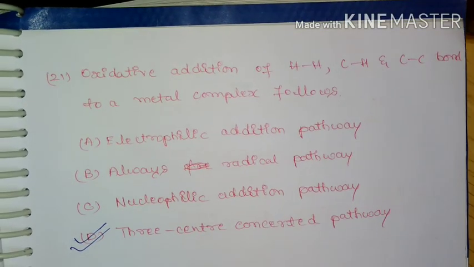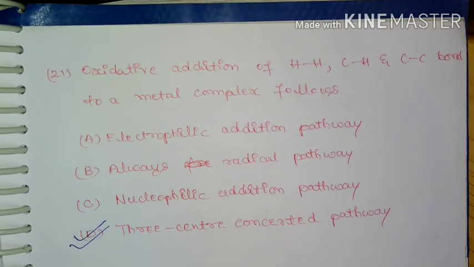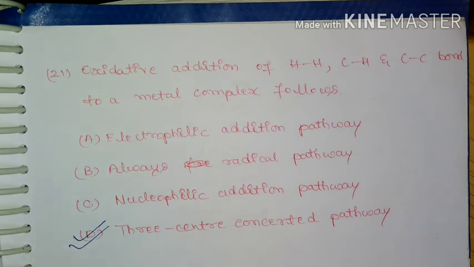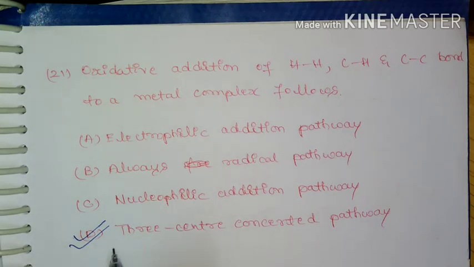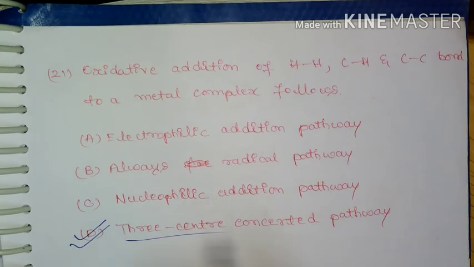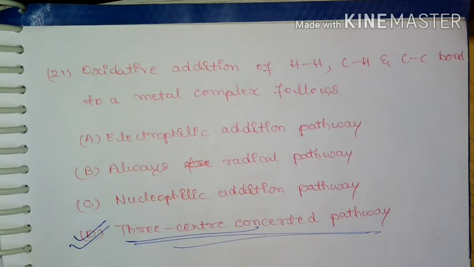Next question is oxidative addition of H-H, C-H, C-C bond to a metal complex follows, and there are several pathways, but here what they asked is H-H and C-H, that is hydrogen and hydrocarbons, and it is going to follow the 3-centered concerted pathway.